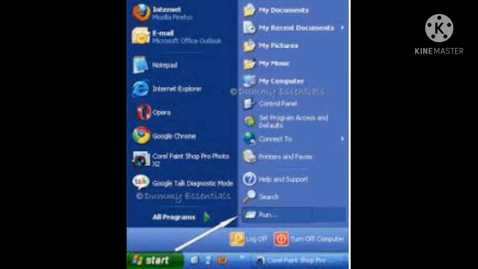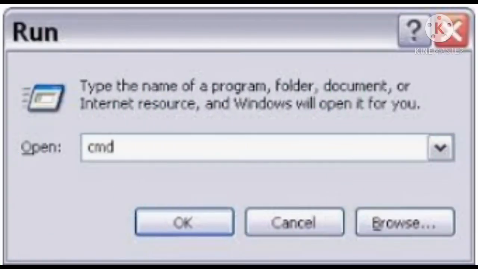To begin MS-DOS program, click the Start button and choose the Run option. A new window appears. Type Command or CMD in the text box and click on OK. When the MS-DOS operating system is loaded by the computer, we get a screen that displays a MS-DOS prompt like this: C:\>